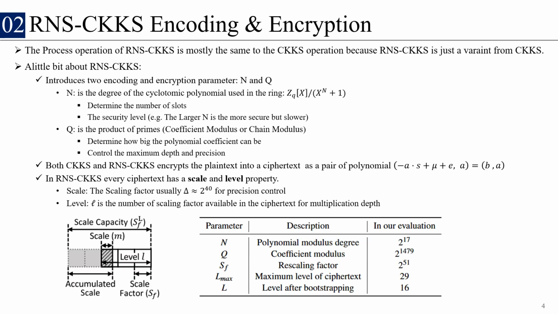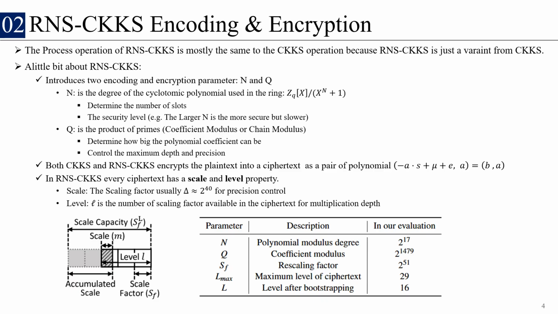So to start with, I have to explain a little bit about RNS-CKKS. The process of RNS-CKKS is mostly the same as CKKS. If you already know, it's a scheme that operates on a bunch of real numbers with small errors. Because RNS-CKKS is just a variant of CKKS, that's why it's mostly the same as CKKS.